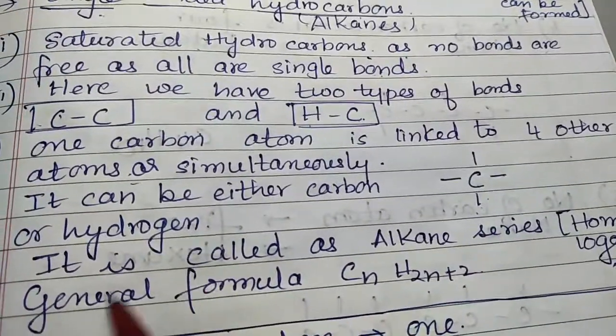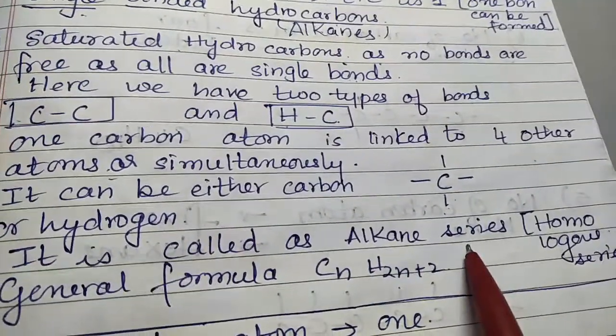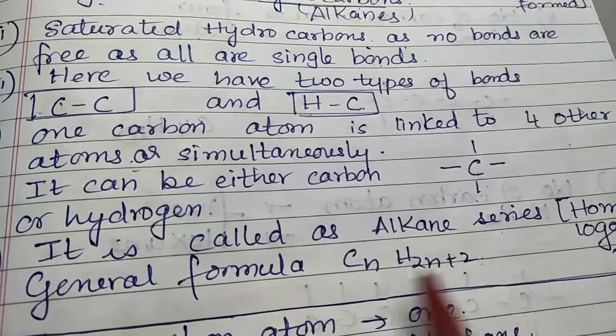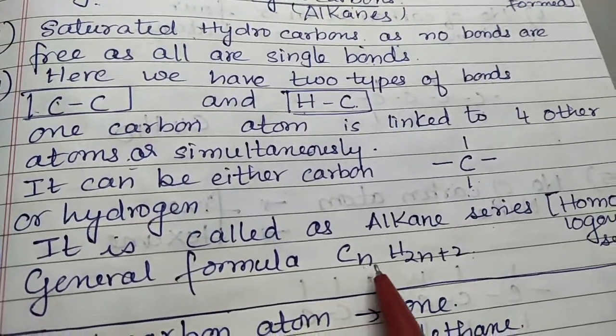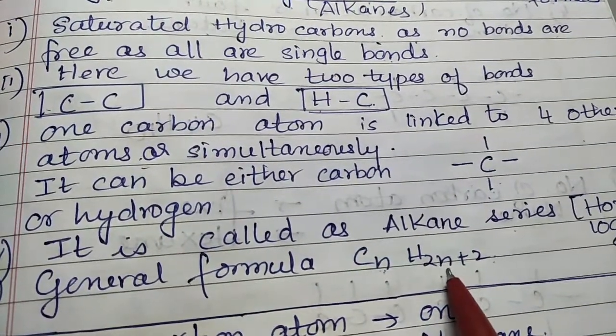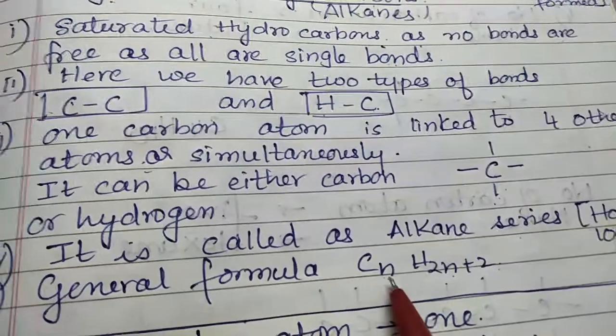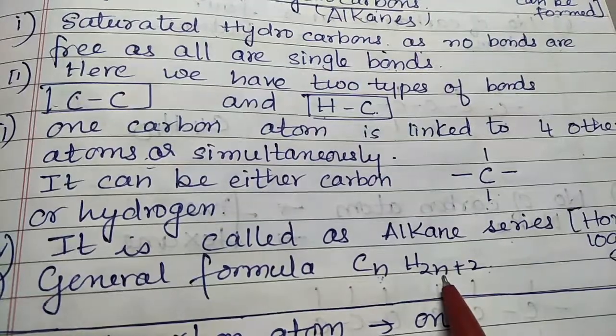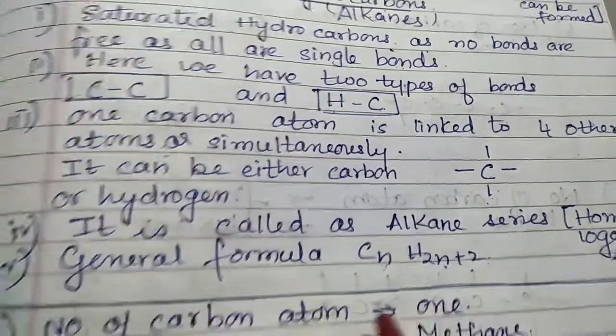This series is known as the alkane series, and the general formula is CnH2n+2, where n is the number of carbon atoms. If you have one carbon atom, n is equal to 1, and similarly if you have 2 carbon atoms, put n equal to 2.